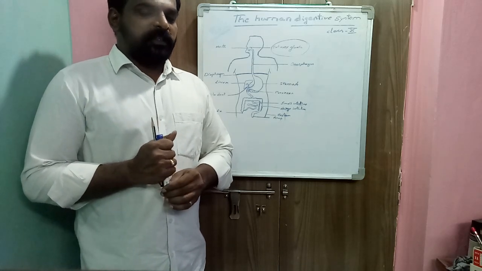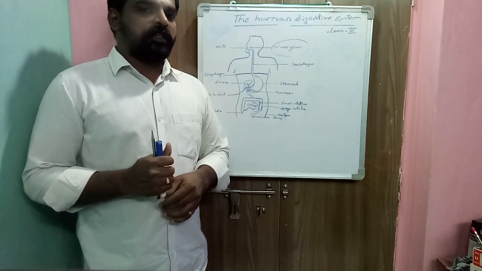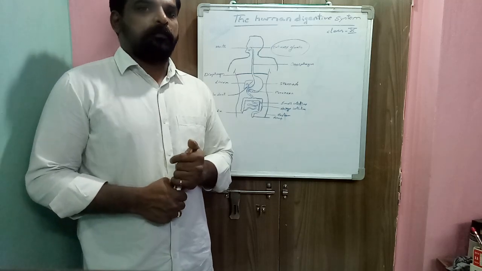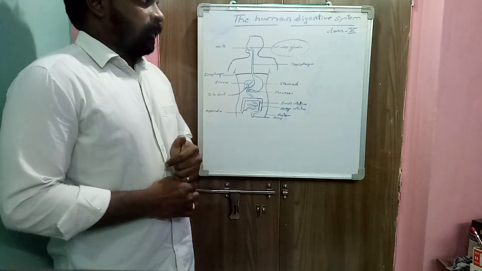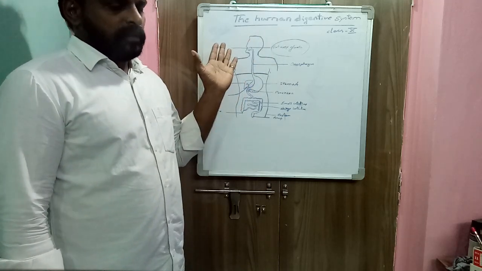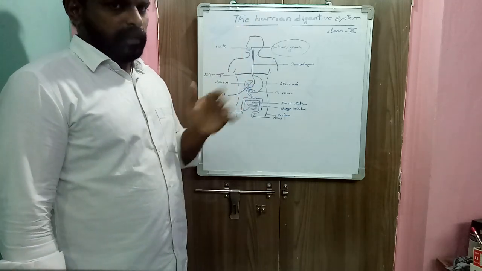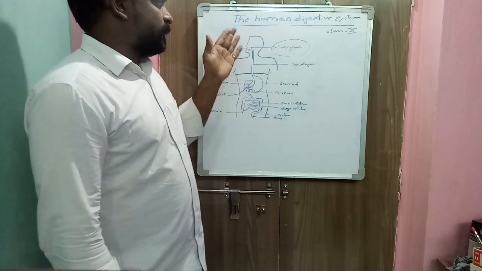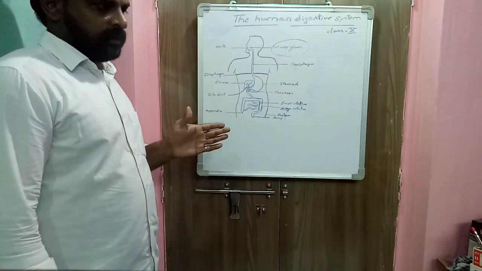So already we discussed nutrition in plants, nutrition in lower organisms like amoeba and paramecium. Today I will explain human digestive system, nutrition in human beings, and how digestion takes place in digestive system. Here this is the structure of the human digestive system.